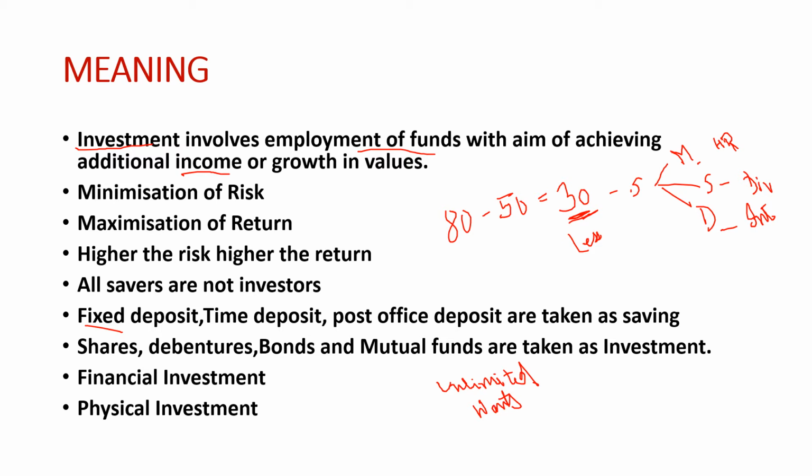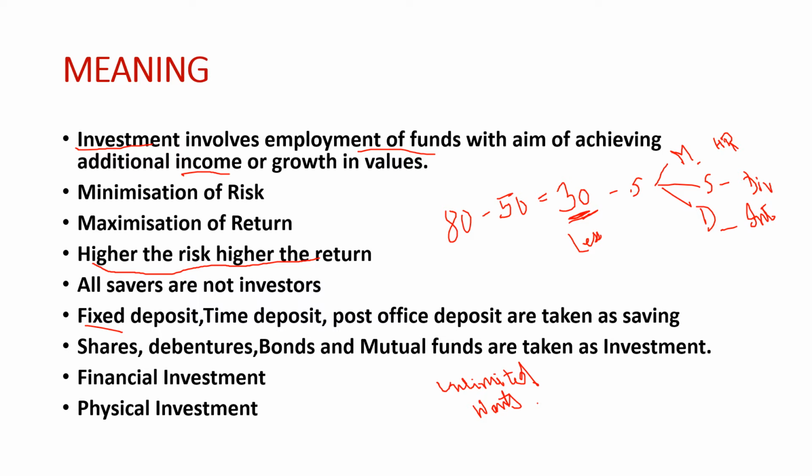If I want to multiply that 30,000, I will have to do investment. Investment involves higher risk and also gives higher return. So we say higher the risk, higher the return. These investments we can do in shares, debentures, bonds and so on.